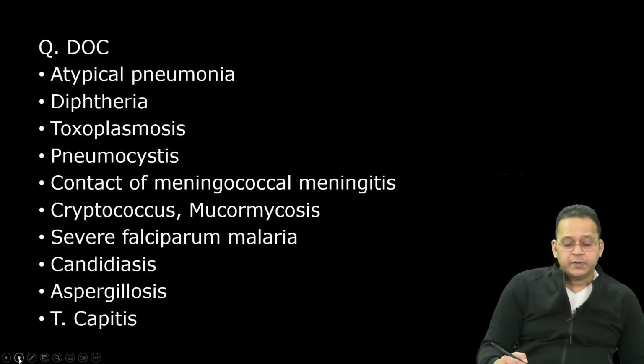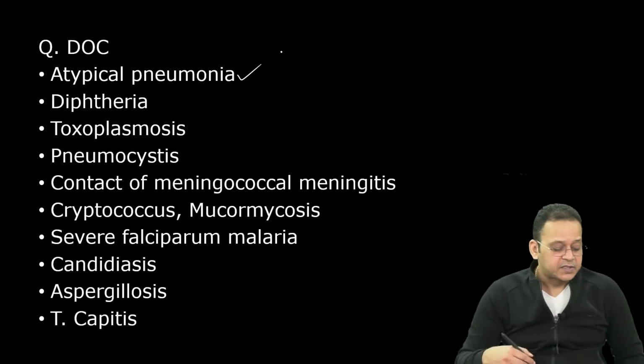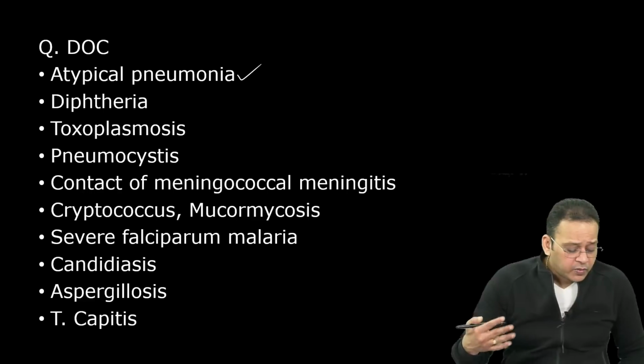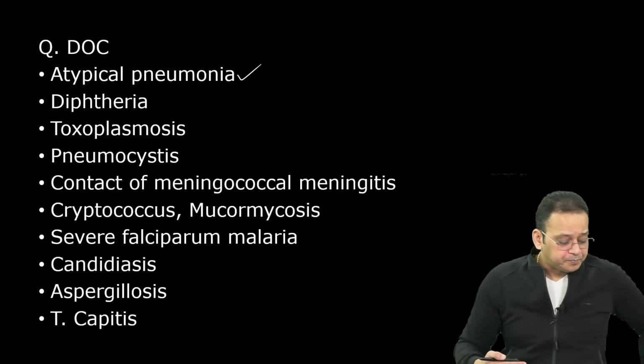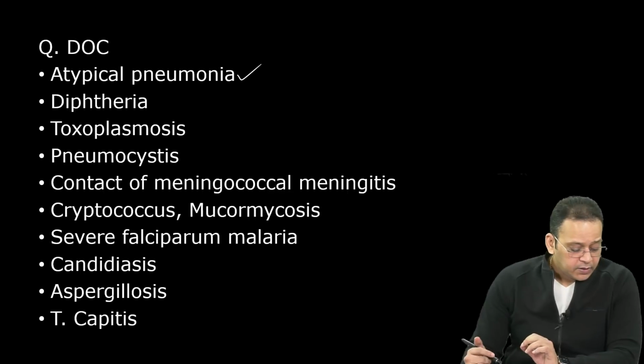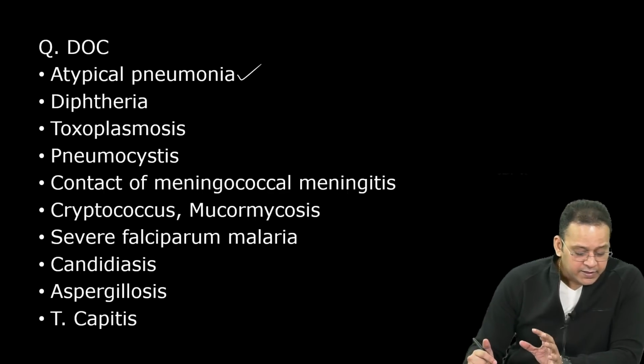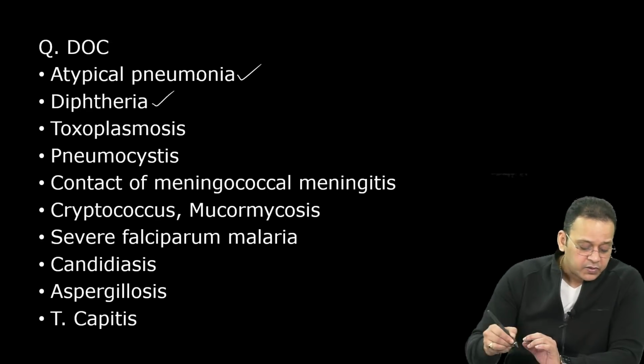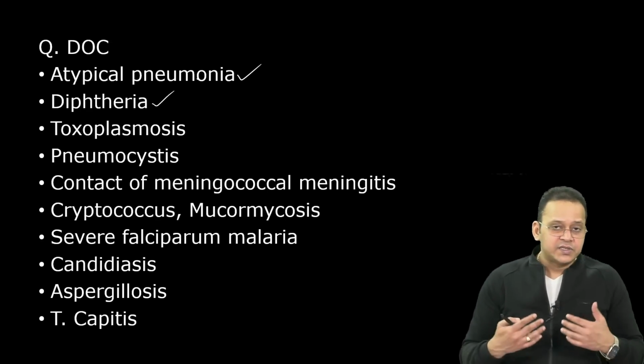Drug of choice for atypical pneumonia, guys. Come on, faster. Quickly revise. Atypical pneumonia, macrolides, excellent. Which is the macrolide of choice? Azithromycin.